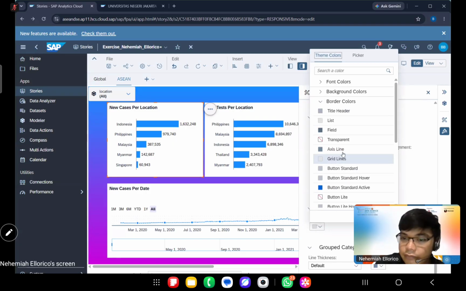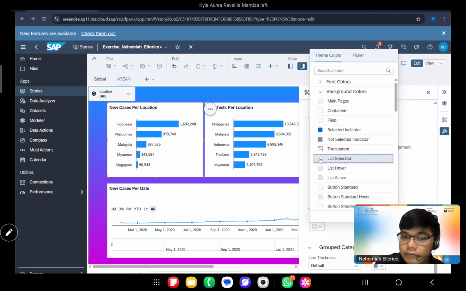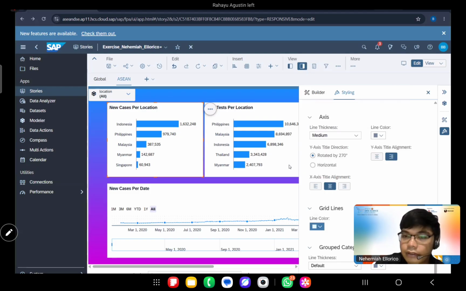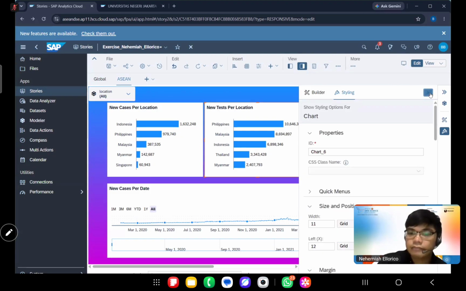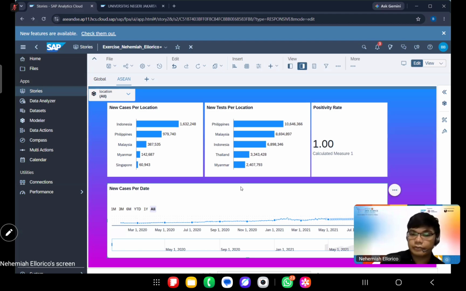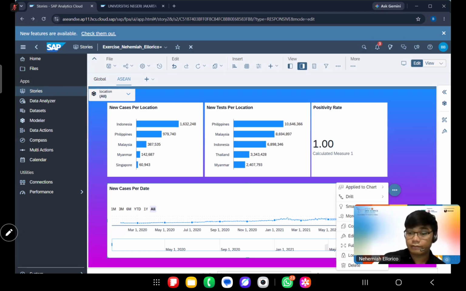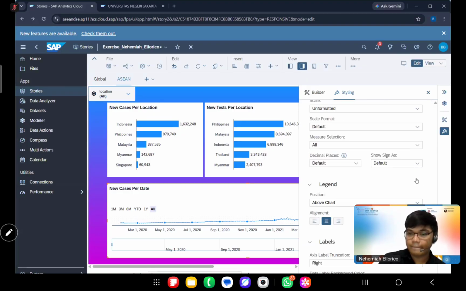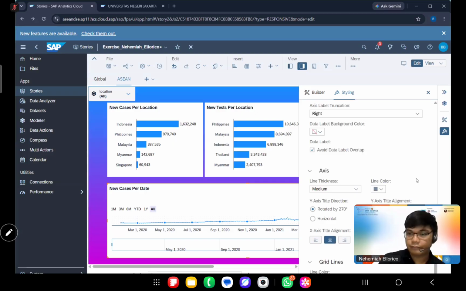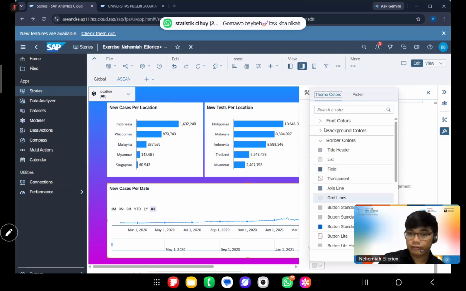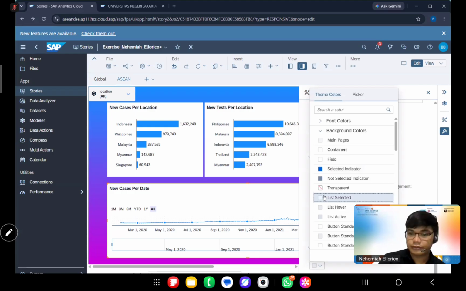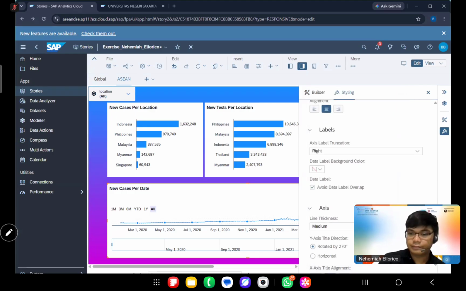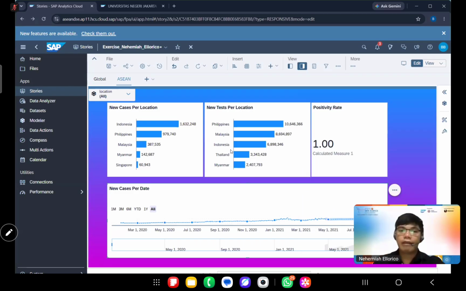Maybe we can have background colors there. This one, let's edit the style. Edit styling, and then background, background colors. Basically we can do it for every chart that we have here.